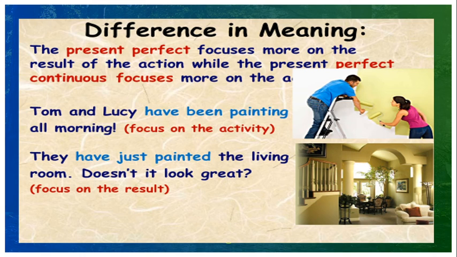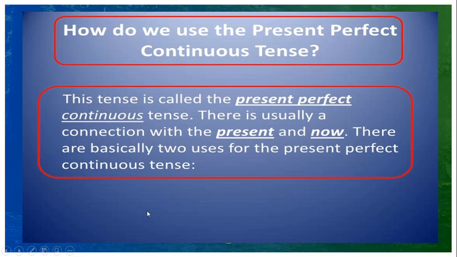Present perfect focuses more on the result of the action, while the present perfect continuous focuses more on the activity. Example sentence: Tom and Lucy have been painting all morning. So focus on the activity, has been painting. Here they have just painted. This focuses on the result of the action.